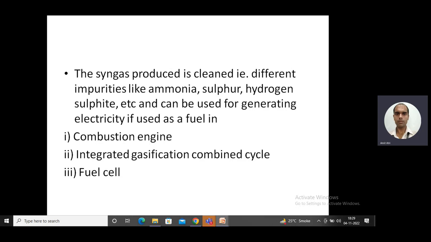And last, the fuel cell. Yes, a fuel cell is a direct conversion device. The input is syngas, and in one stage we can directly get the output as electricity. So these three types of devices or systems which we have discussed here can be used for producing electricity by using the fuel that is obtained from municipal solid waste.